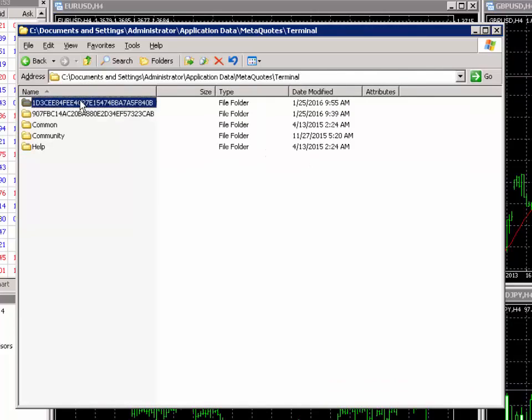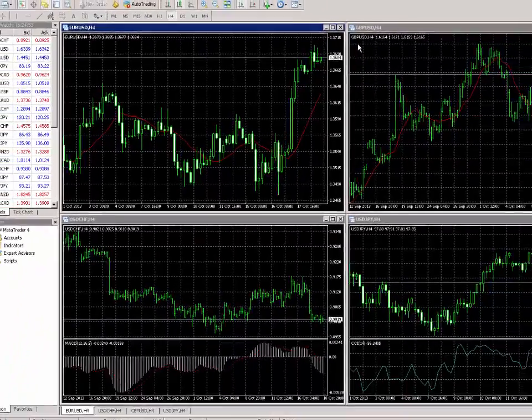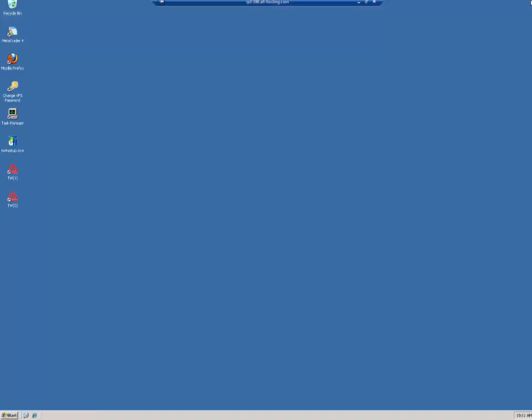And here we can see two cryptic directories created by each copy of the MetaTrader, which means that installation of each instance was correct. And we can safely run EAs or indicators or anything we want in either or both of the MetaTrader copies. Let's exit out of everything. And basically that is all.